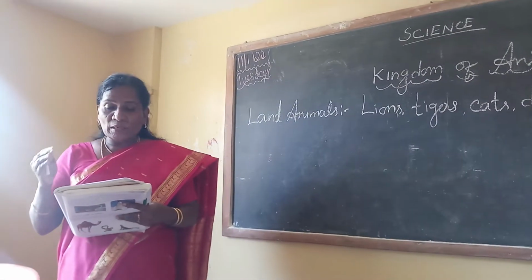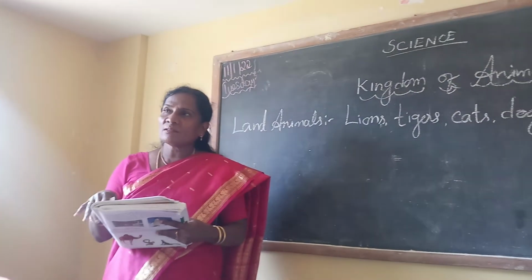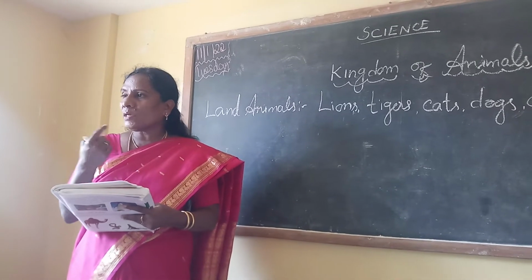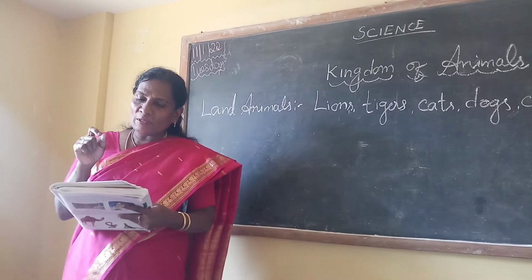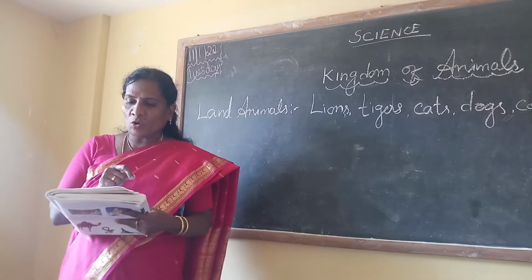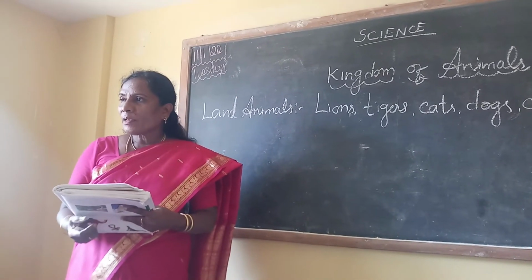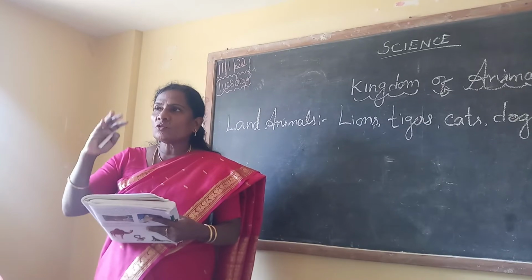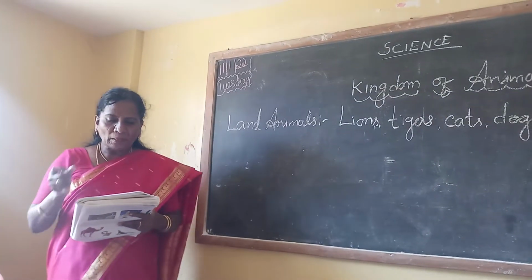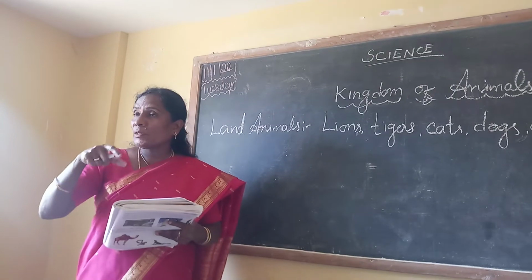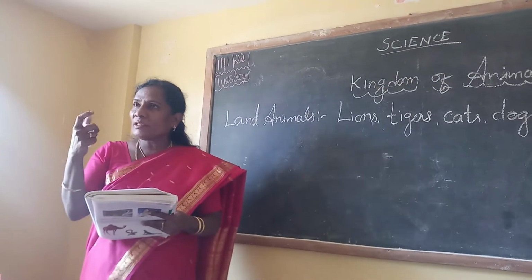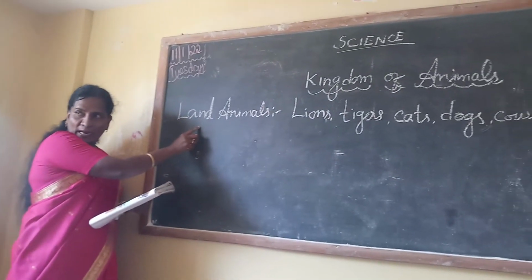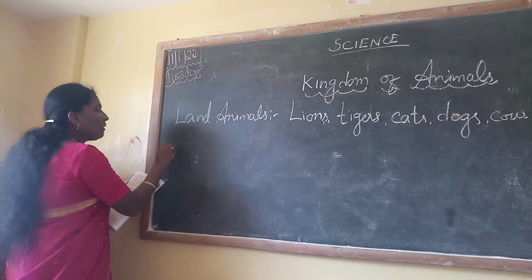All animals are suited to live in different regions. They are suited to live according to the surroundings. Qualities that enable an animal to live in a particular condition are called adaptations. That surroundings, that weather, it is adapted. So it is called adaptation. Their habits and weather and everything has to be adapted. First one land animals. The next one animals living in forest.